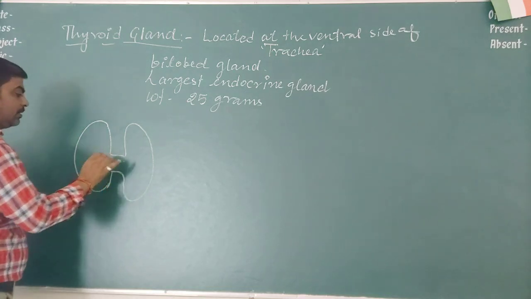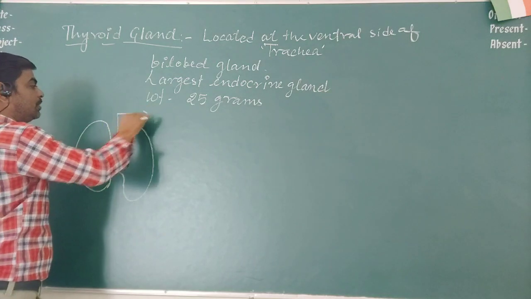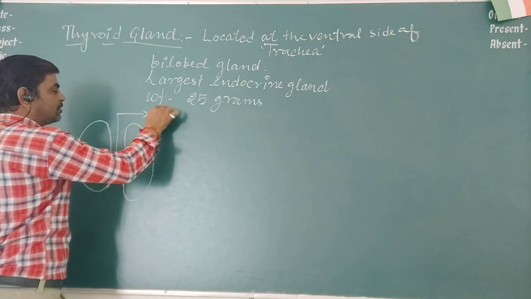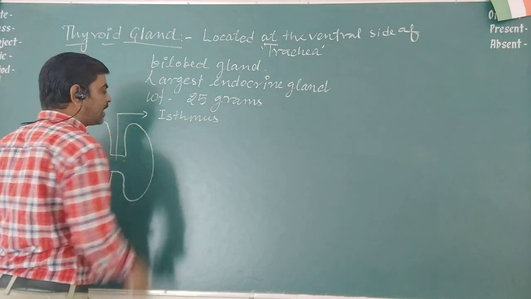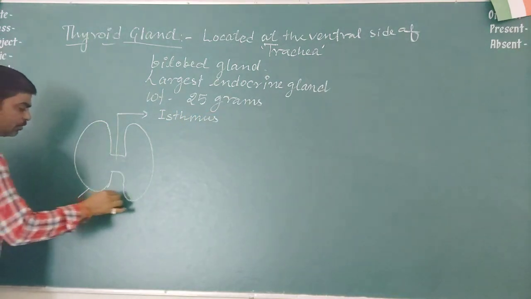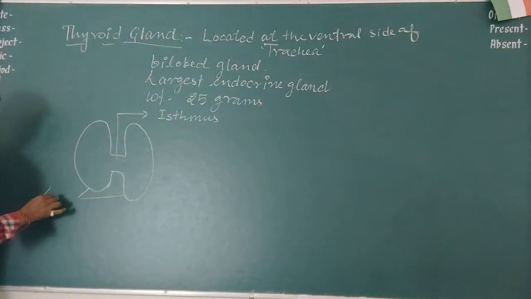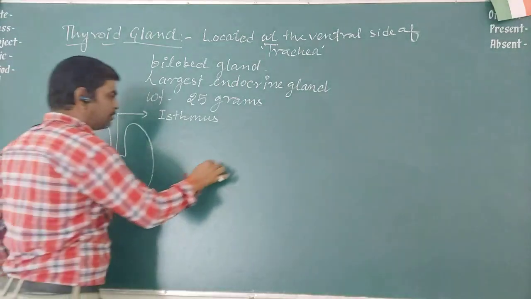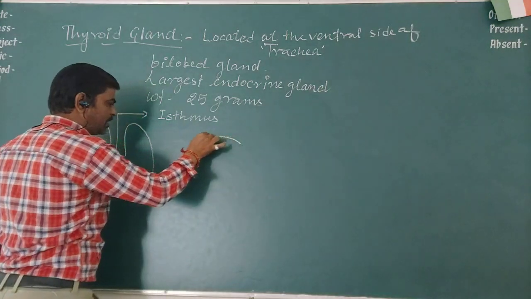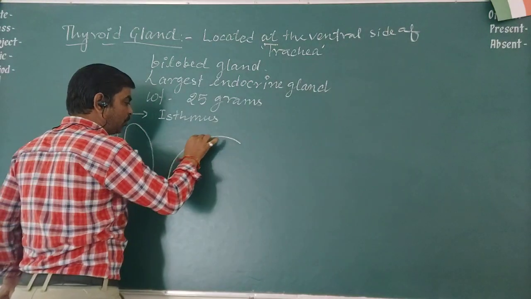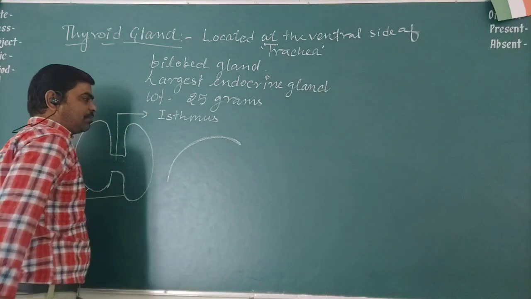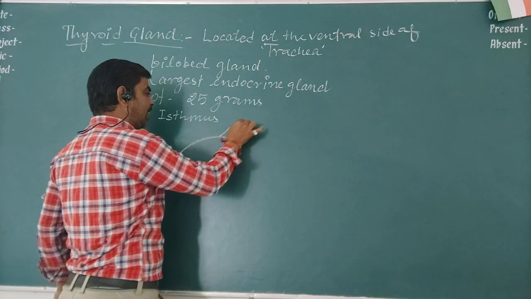These are the two lobes of the gland. If you see the diagram in more detail, the outer covering of the lobe is made up of fibrous tissue called the capsule.